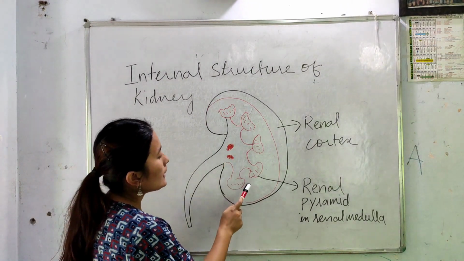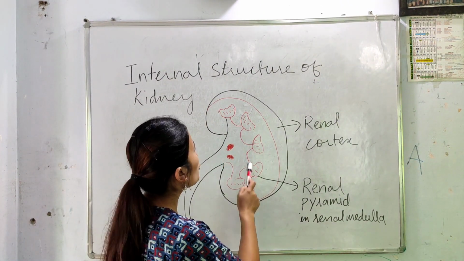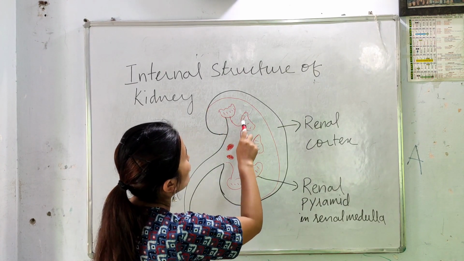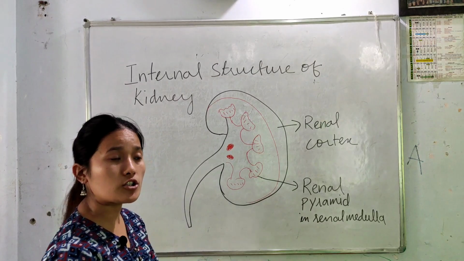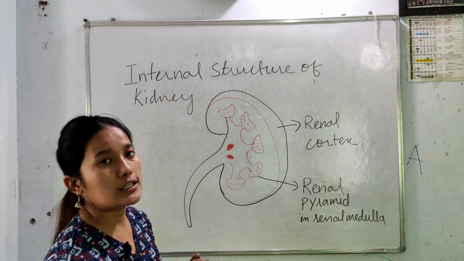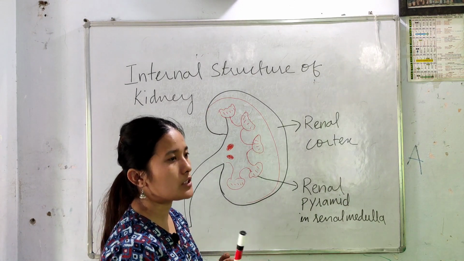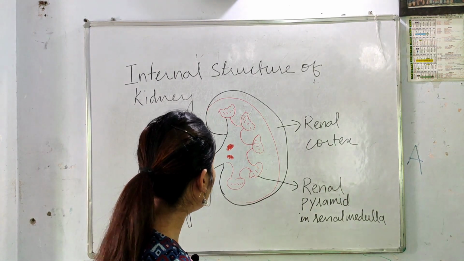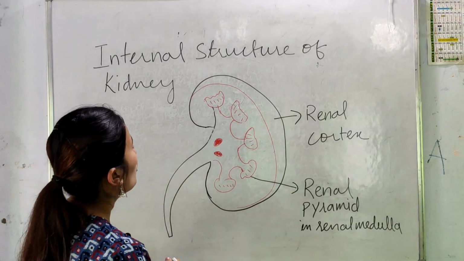In the renal medulla, you will see pyramids with a thin striped structure. That is because of the presence of the loop of Henle and collecting duct, about which we will also discuss while covering the structure of the nephron.